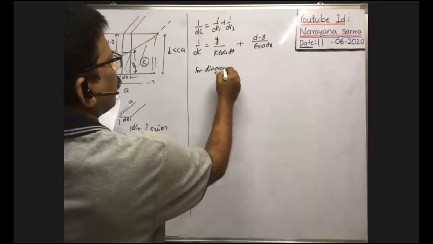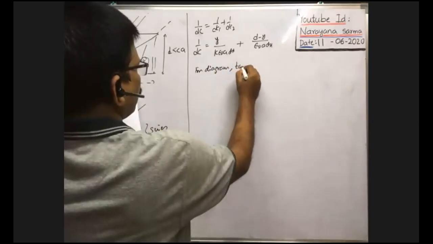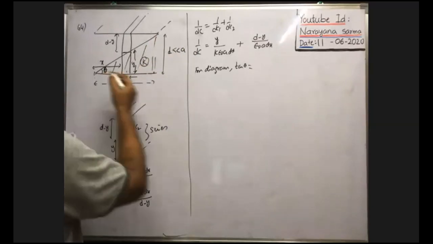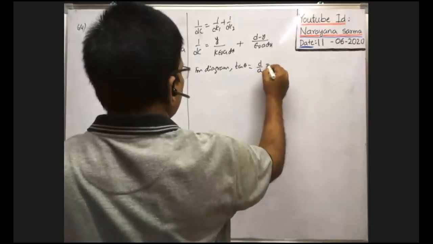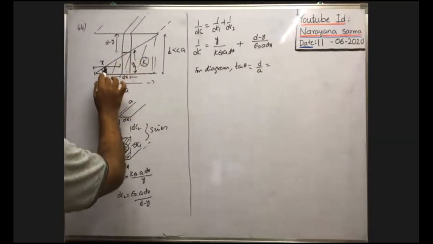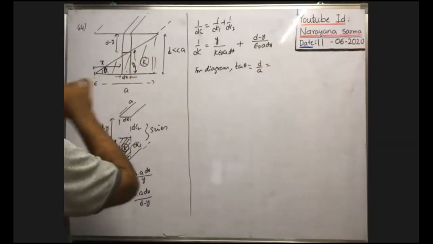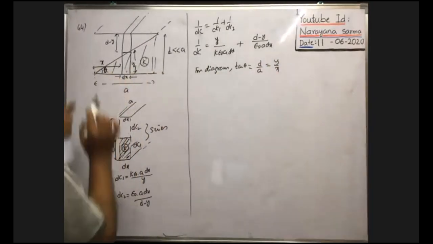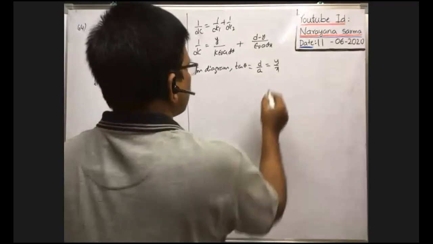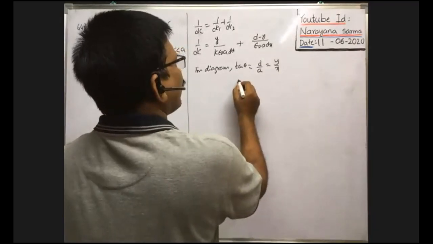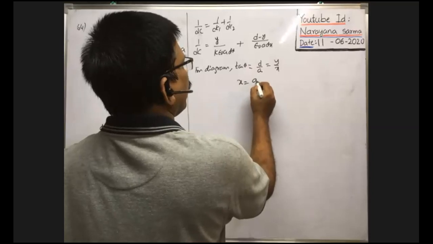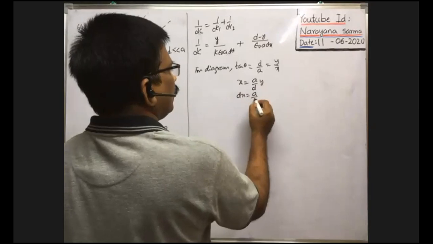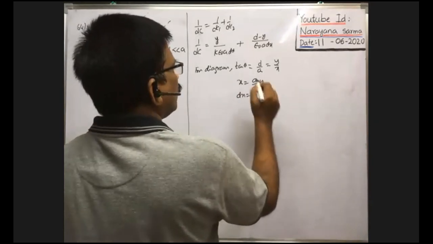From the diagram, when you take the total triangle, tan theta is equal to d by a. When you take this smaller triangle, tan theta is equal to y by this length, y by x, because this distance is x. From this, y is equal to x into d by a, or x is equal to a by d into y, or dx is equal to a by d into dy, since a and d are constants. So this is the relation.